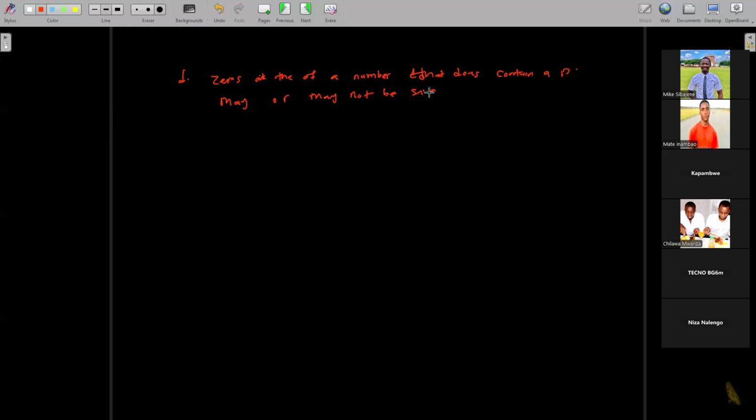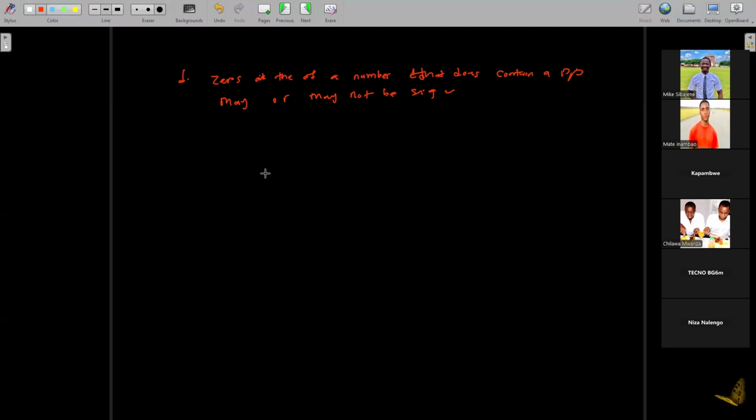So I've written a sentence, and at the beginning it makes sense, but in the middle it sounds as if it doesn't. Let's make sense of the same statement. We said that a zero at the end of a number that does not contain a decimal point may or may not be significant. So it means that sometimes it can be significant and sometimes it may not be.